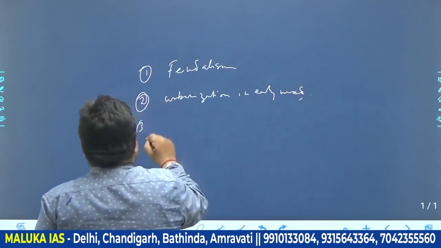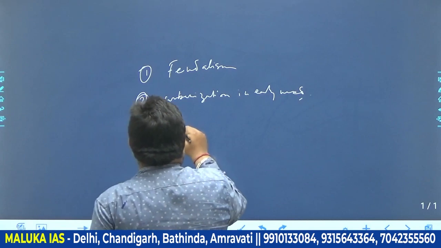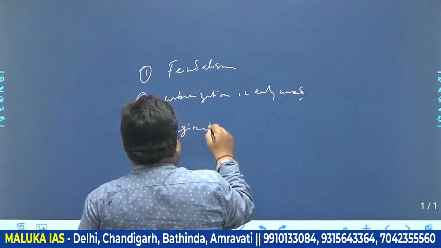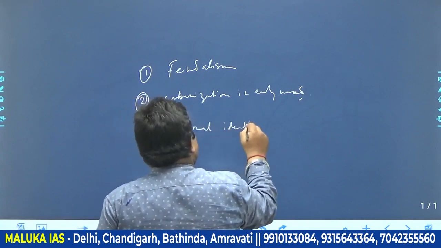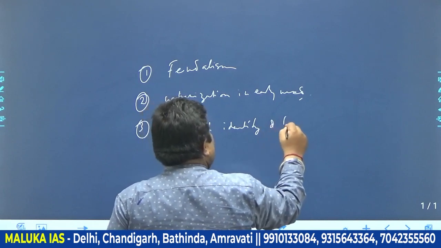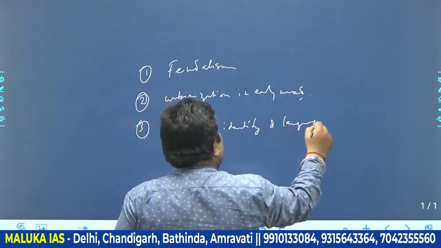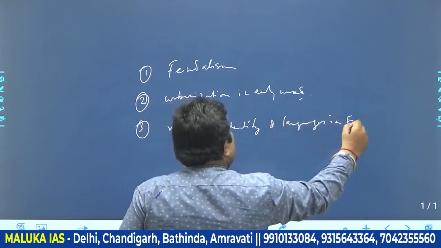Third, we have seen regional identity and languages in early medieval period.